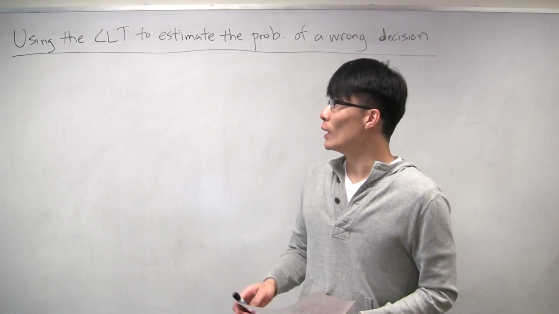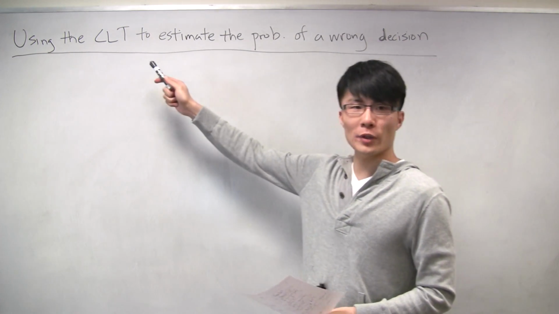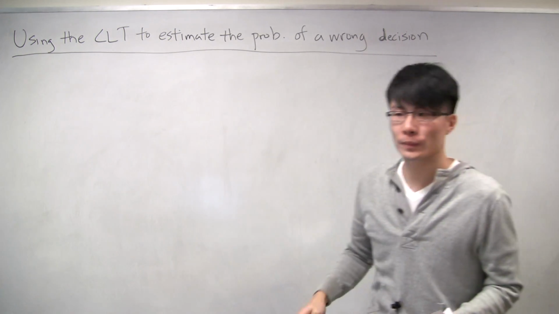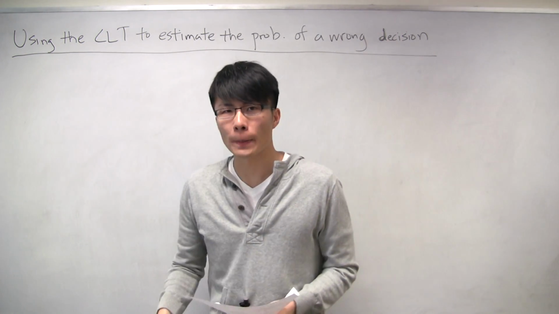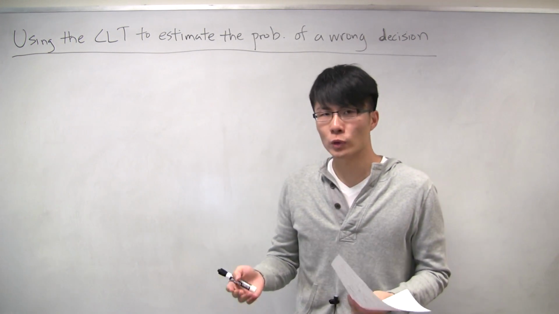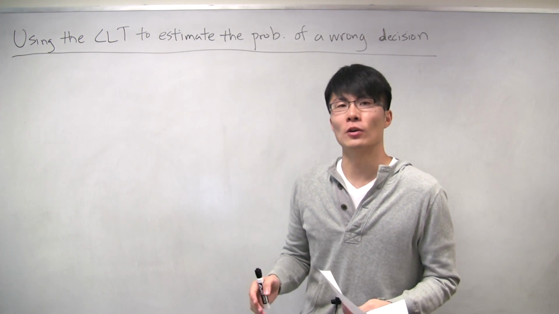Hi. In this problem, we're going to look at how to use the central limit theorem to estimate the probability of making a wrong decision. And the decision that we're trying to make in this problem is to decide whether or not a roulette wheel at the casino is fair or not.